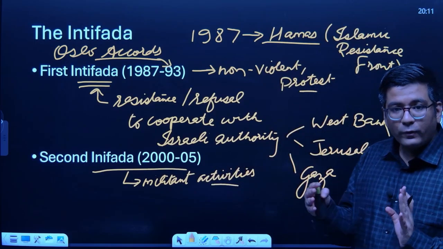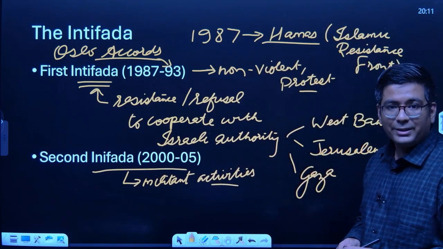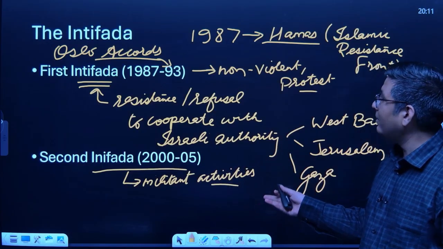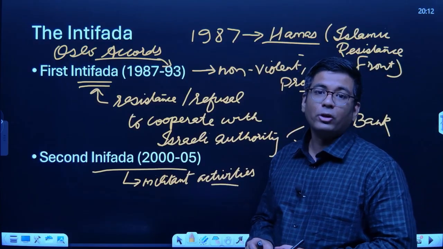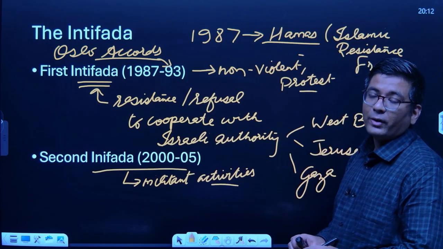Now there were confrontations and face-offs with the Israeli law enforcement agencies. Okay, this second Intifada was instigated by Hamas, and it has an important element of involvement of Hamas.